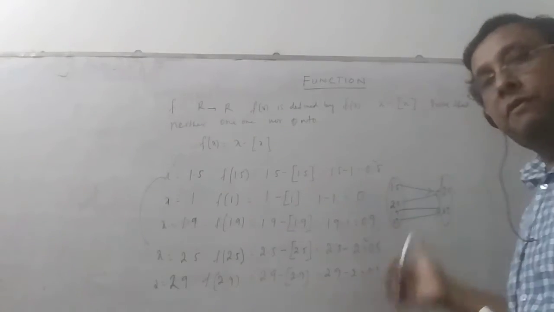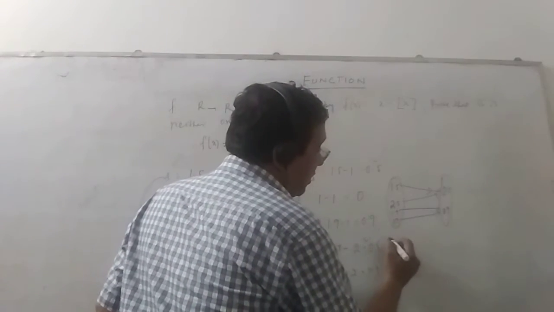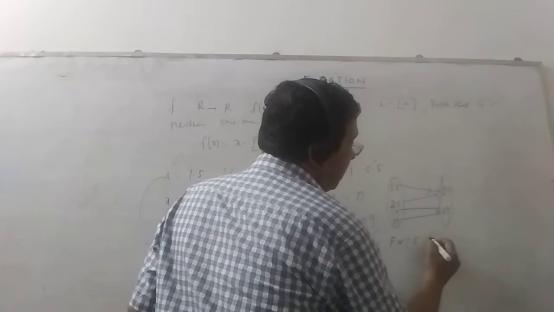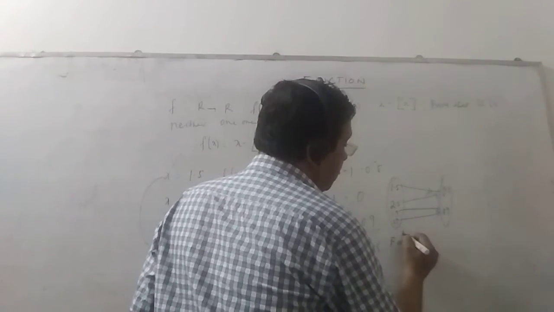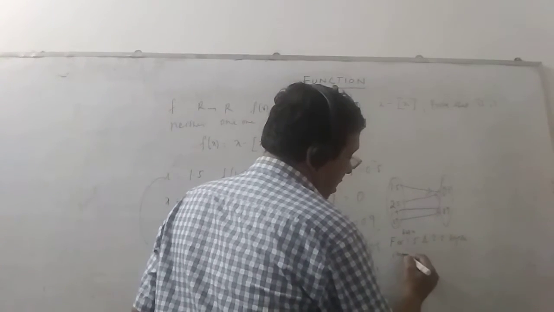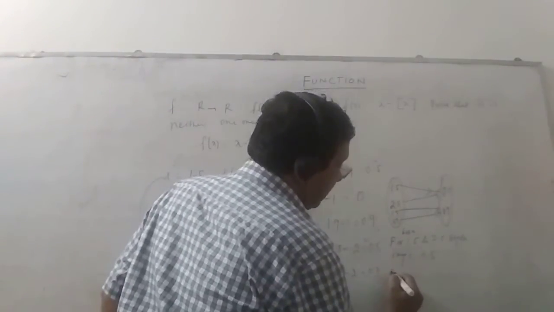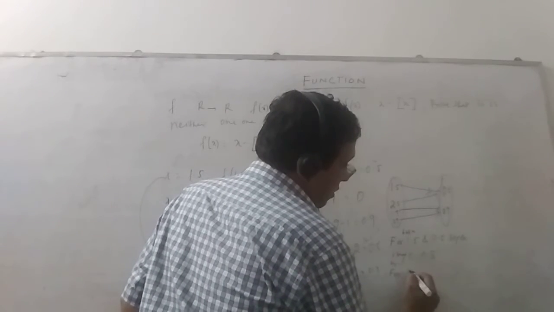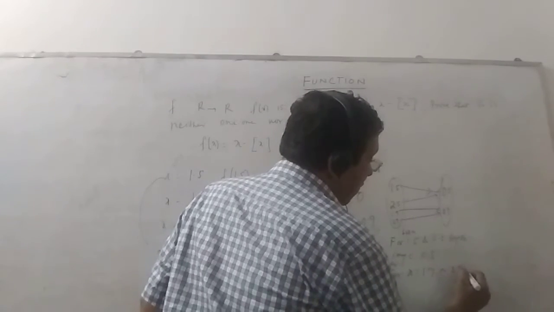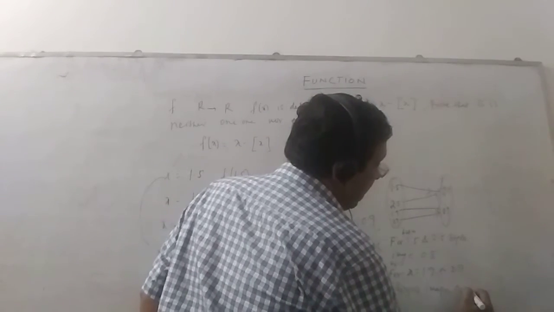So we can understand that for x equal to 1.5 or 2.5 we got the single image 0.5, and for x equal to 1.9 or 2.9, again we get a single image, 0.9.